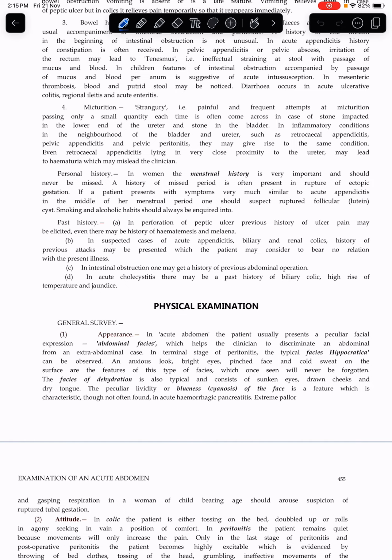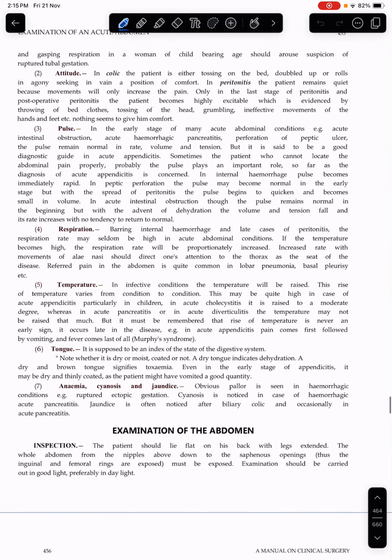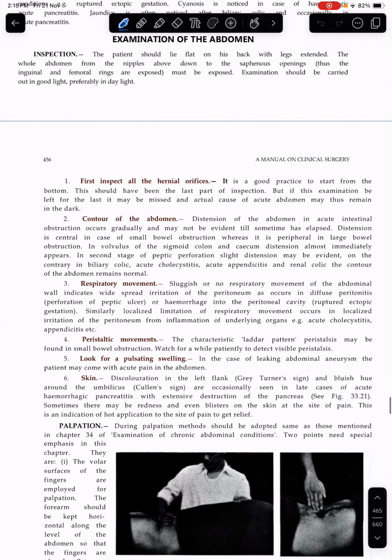Intestinal obstruction, one may get a history of previous abdominal operation. Acute cholecystitis, there may be past history of biliary colic, high rise of temperature and jaundice. That is Charcot's triad. Okay, then comes physical examination.